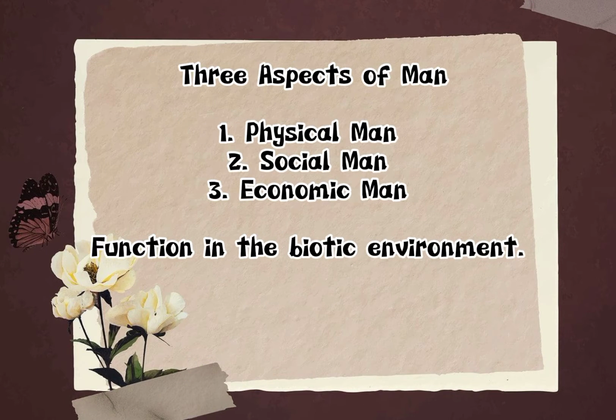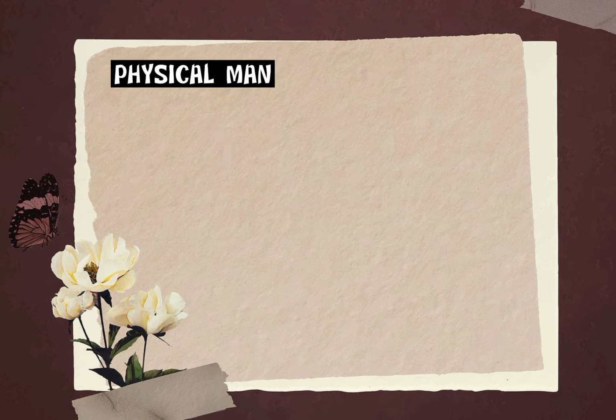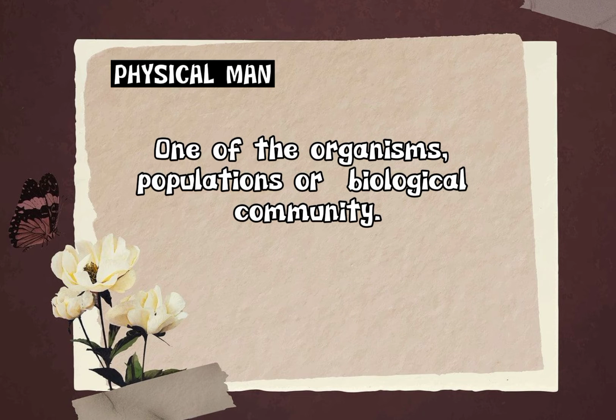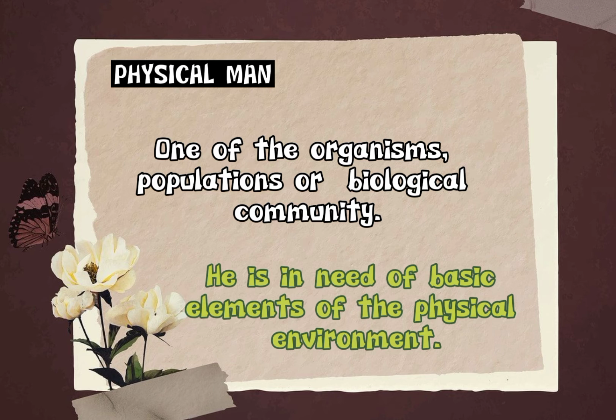There are three aspects of man: physical, social, and economic function in the biotic environment. First is the physical man. The physical man is one of the organisms, population, or biological community. So, he is in need of basic elements of the physical environment like habitat, air, water, and food.